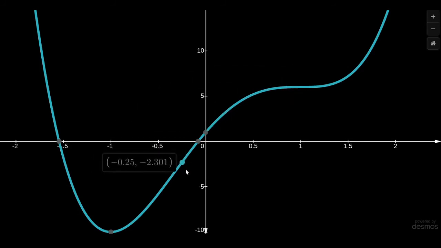Right around here, it switches from being a cup opening up to a cup opening down, albeit a very shallow one. Okay, easy enough. And then if I keep going up to 1, x equals 1, notice we then flip again to being like a cup facing up. So we really have learned something. This is exactly right. All of our work from the previous thing gave us exactly what we wanted. Cool. Let's do more.